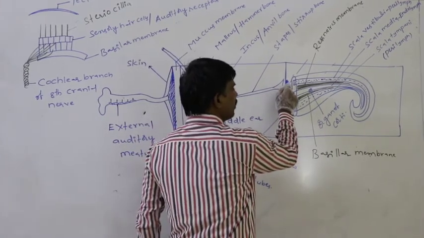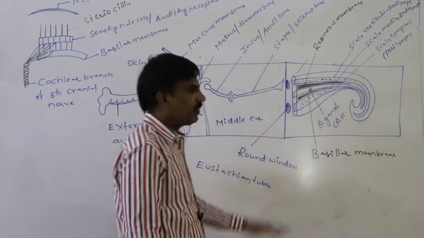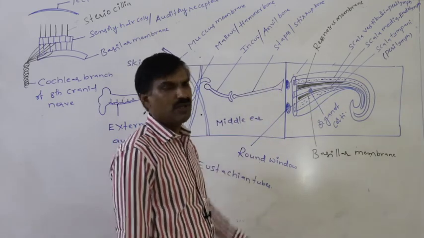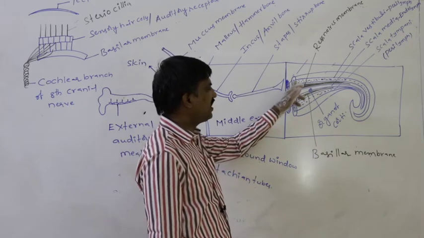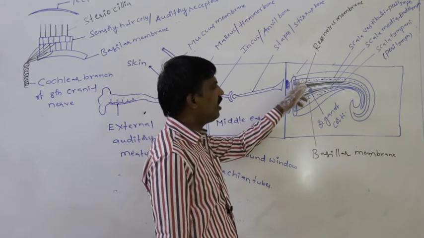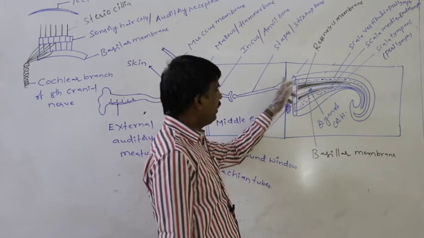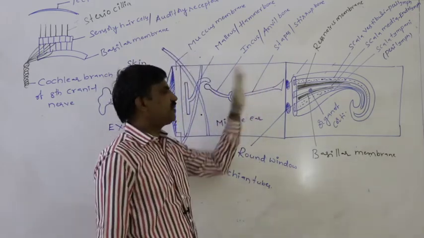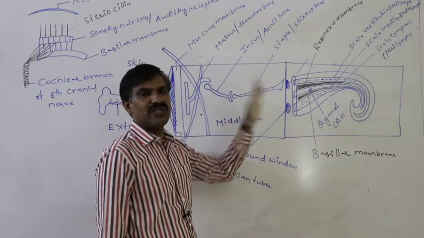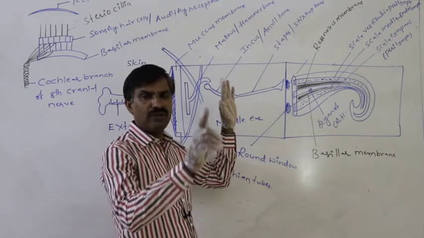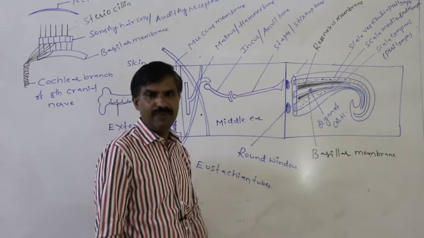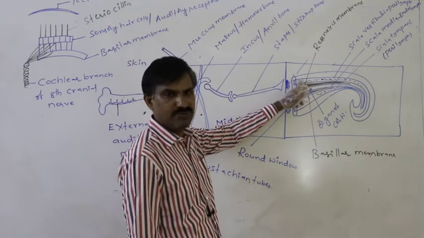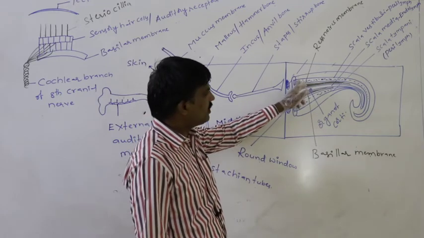Finally, the stapes continuously touches the oval window, and the oval window touches the scala vestibuli. Whenever the stapes touches the oval window continuously, vibrations are generated in the oval window. Those vibrations reach the scala vestibuli.